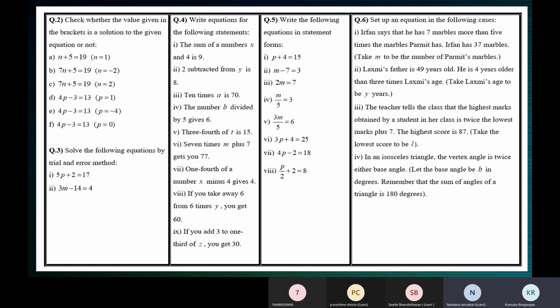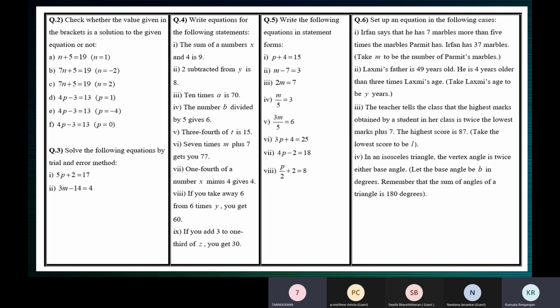Matthew, now what will you do next? Anugraha? Yes, ma'am. Continue. What will you do? 4p minus 3 and p is minus 4. What to do with them? Ma'am, I am doing it only in writing.